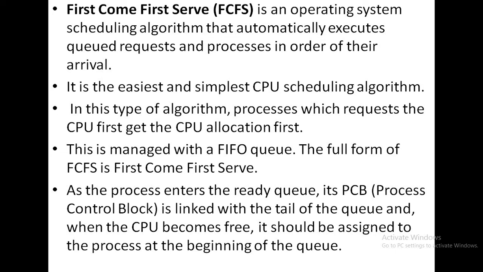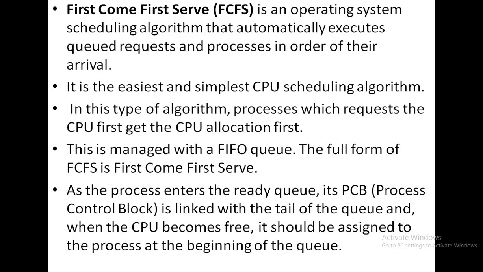In this type of algorithm, processes which request the CPU first get the CPU allocation first. That means the process which first puts a request to the CPU, for that job the CPU is allocated first.